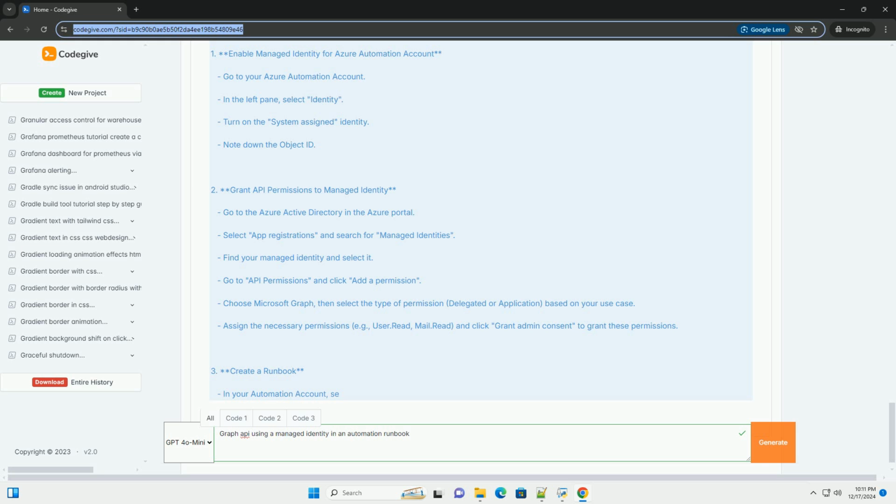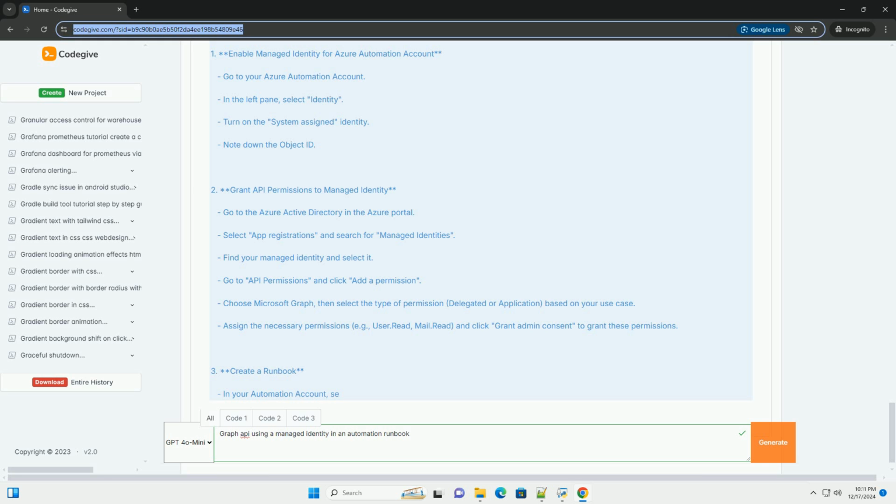Steps to access Graph API. 1. Enable managed identity for Azure Automation account. Go to your Azure Automation account. In the left pane, select Identity. Turn on the System Assigned Identity. Note down the object ID.